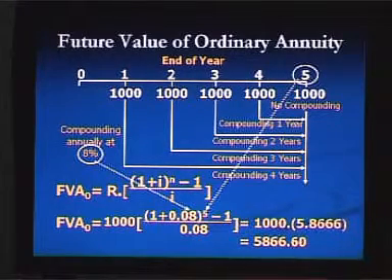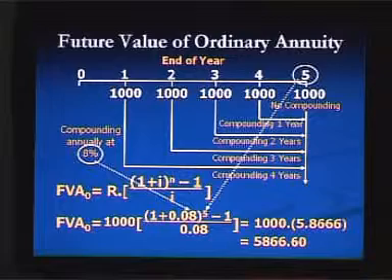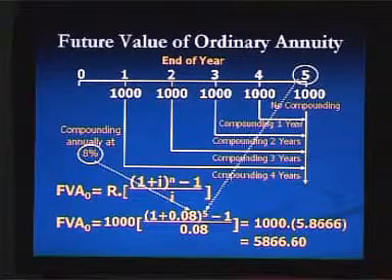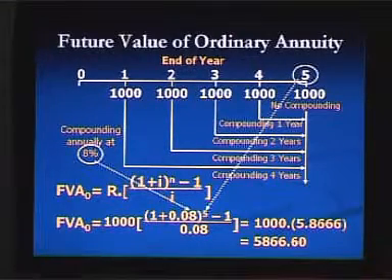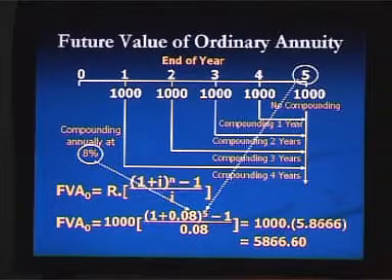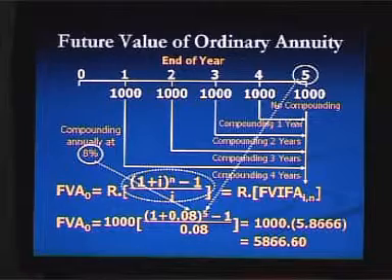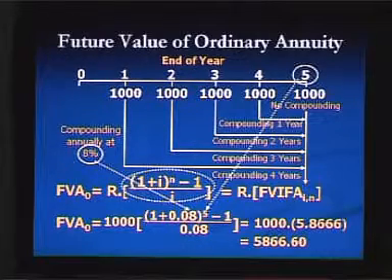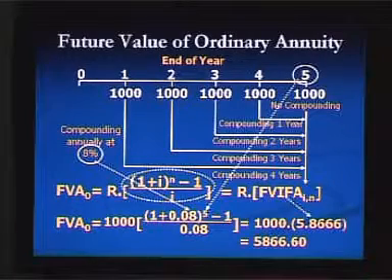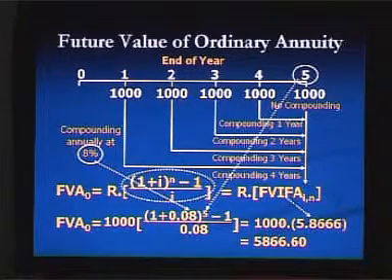So, we will get the future value of the ordinary annuity, that will be taka 5866.60. Now, the second part of the formula is also called the future value interest factor of ordinary annuity, and you can directly get this number from the table of future value interest factor of ordinary annuity.